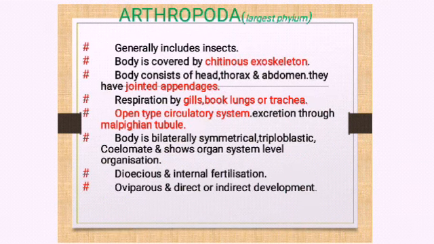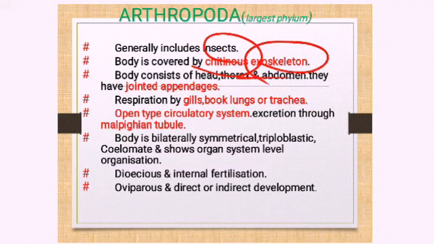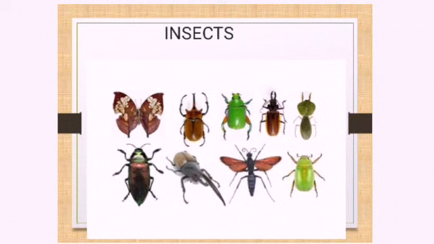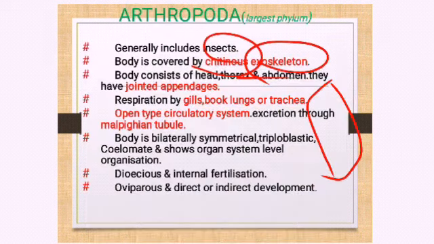The largest group, where you can find an innumerable number of organisms, because this group consists of different varieties of insects. The body is made up of a chitinous exoskeleton. What do you mean by exoskeleton? Outer covering. When you look at the cockroach, the outside covering is made up of a brown coating, isn't it? That brown coating present outside the body of cockroaches or any insects is made up of a molecule called chitin. So that's why they have chitin as an exoskeleton.